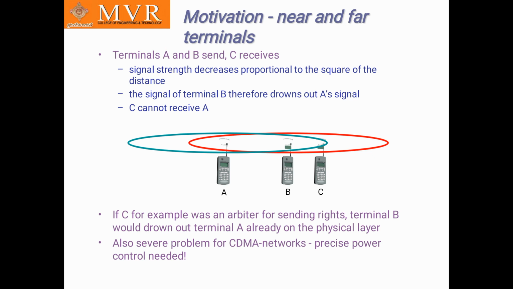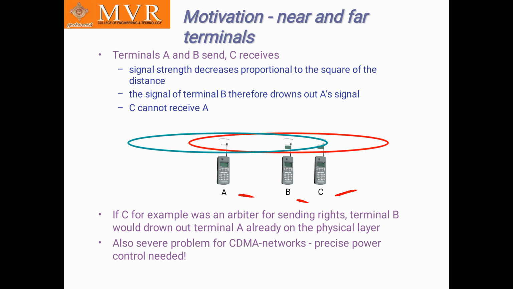The motivation: near and far terminals. In the previous slide we saw the motivation of hidden and exposed terminals. Here we see near and far terminals, what happens. Here the terminals A and B are senders and C is the receiver. See here, A, B, C terminals are there. A and B are senders and C receives.